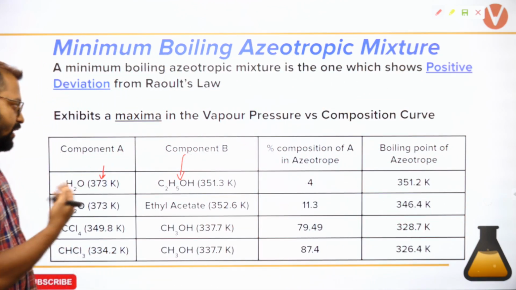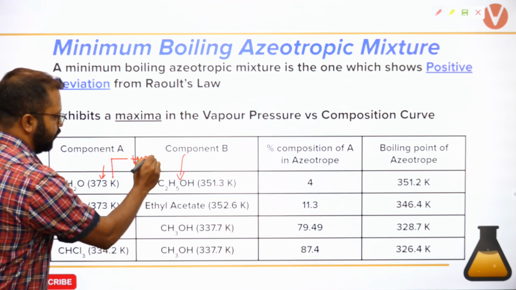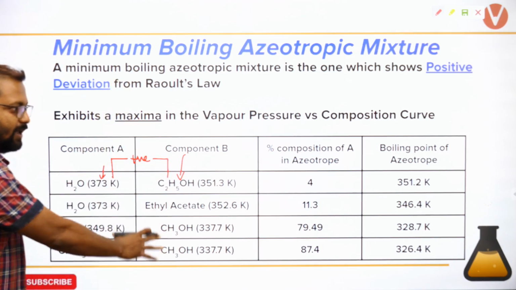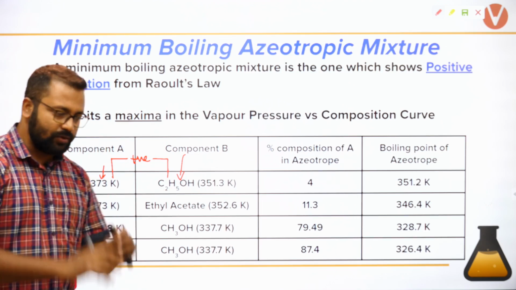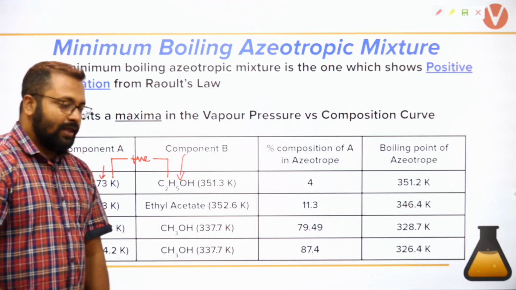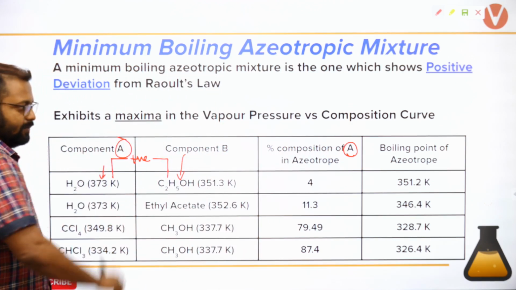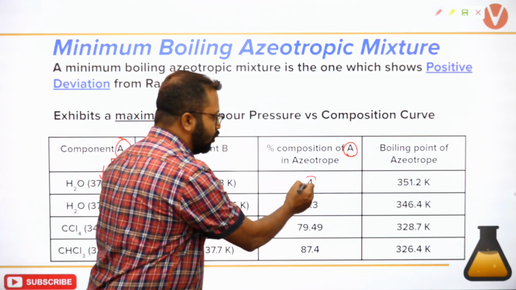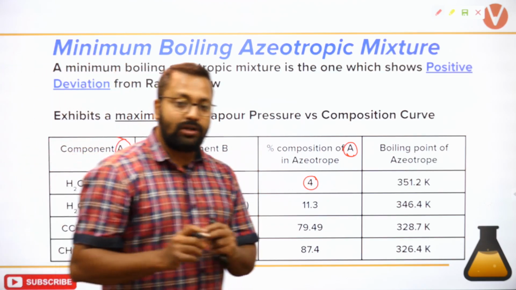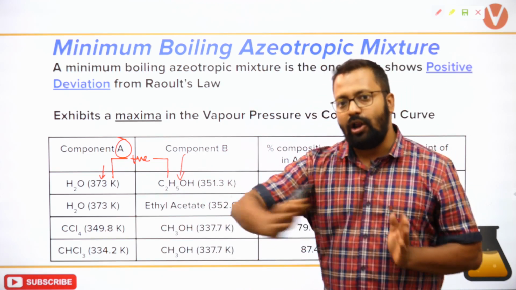Water, ethanol, what kind of deviation will take place? Water plus ethanol is positive deviation. This table is of positive deviation. Now, when you make an azeotrope, the composition of A is 4%. That means a water ethanol mixture is not forming azeotropes at all compositions.